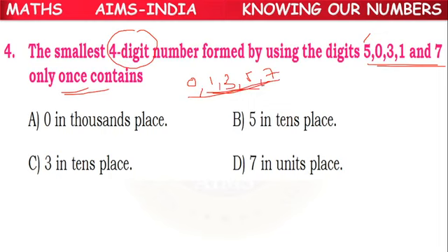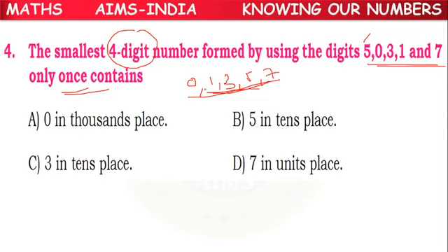By using these digits, what can be the smallest 4-digit number? Try to guess, children. Which number can we write by using these 5 digits, only once?